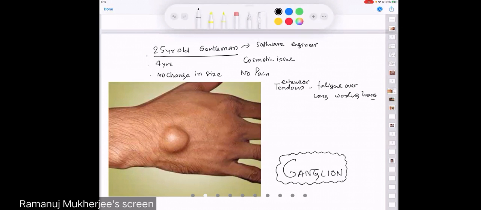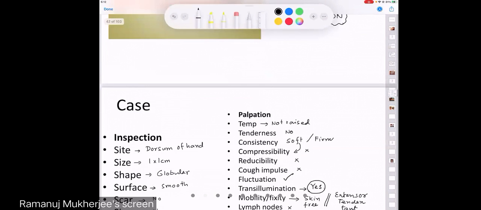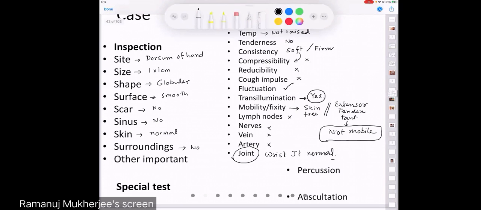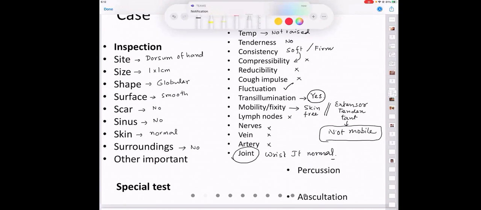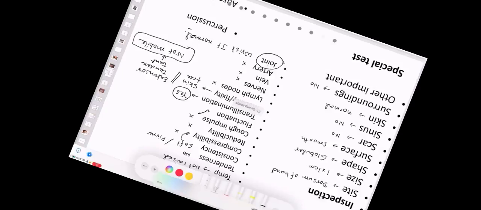Take a screenshot if you like. Done? Yes, sir. Good. So this is all about special tests and all done.